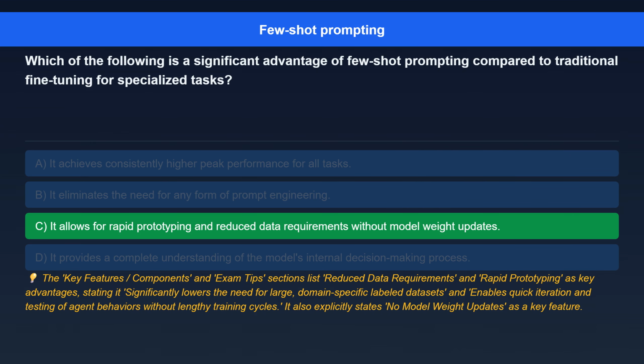The correct answer is it allows for rapid prototyping and reduced data requirements without model weight updates. Here's the explanation. The key features/components and exam tips sections list reduced data requirements and rapid prototyping as key advantages, stating it significantly lowers the need for large, domain-specific labeled datasets and enables quick iteration and testing of agent behaviors without lengthy training cycles. It also explicitly states no model weight updates as a key feature.